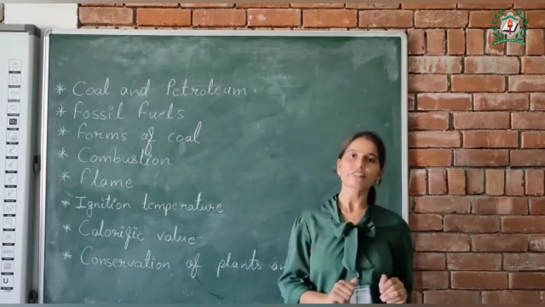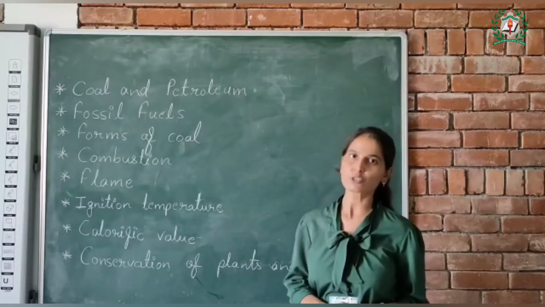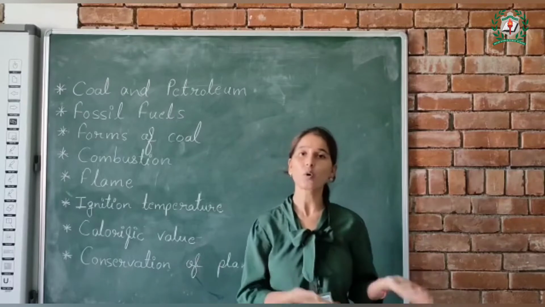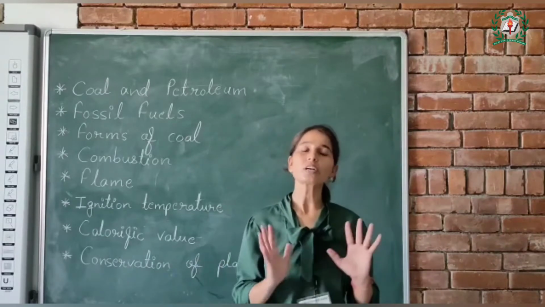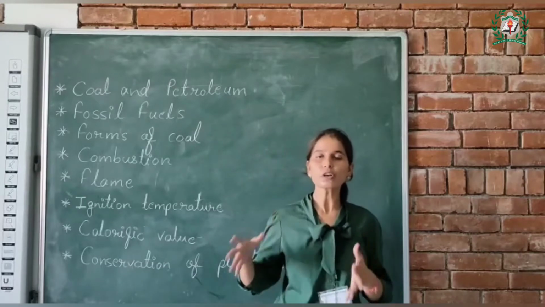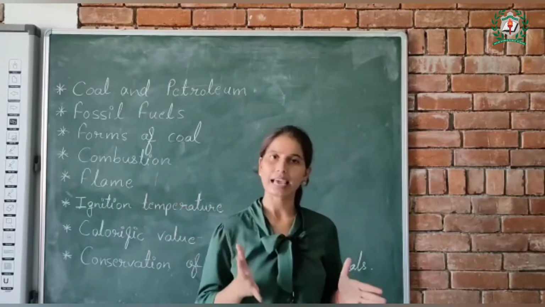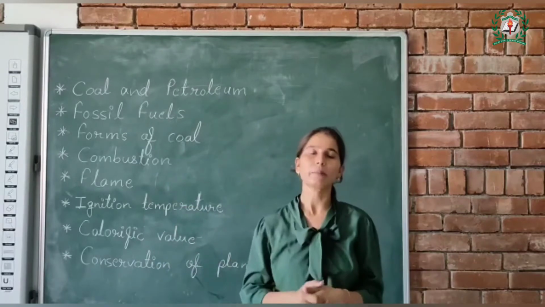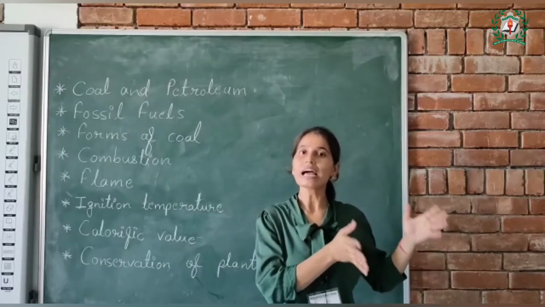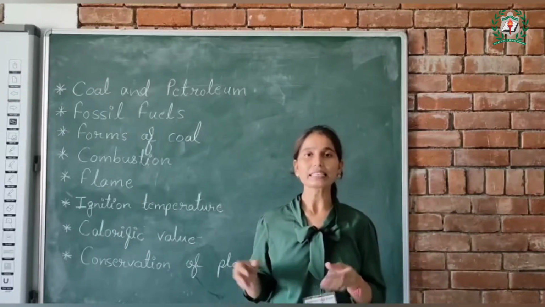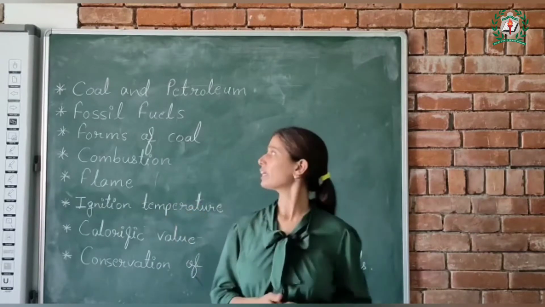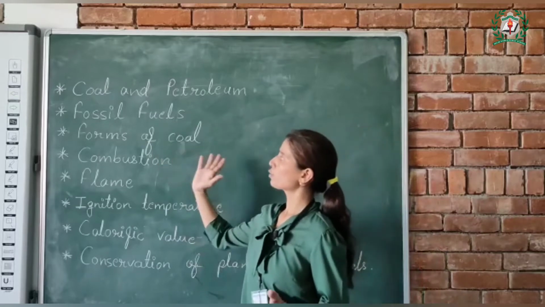Okay. So first we'll revise our chapter 5, which is coal and petroleum. In this chapter we have studied about some fossil fuels like coal and petroleum. So first of all, what are fossil fuels? Fossil fuels are those fuels which we get from the fossils of plants and animals like coal and petroleum. Coal is a fossil fuel of animals and plants living on land, and petroleum is a fossil fuel of animals living in water.